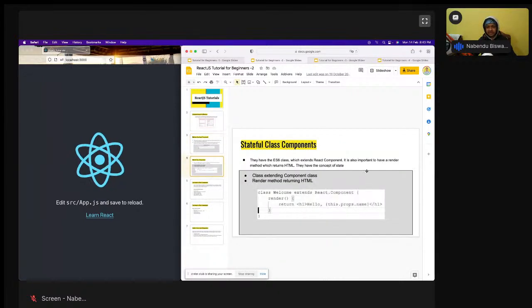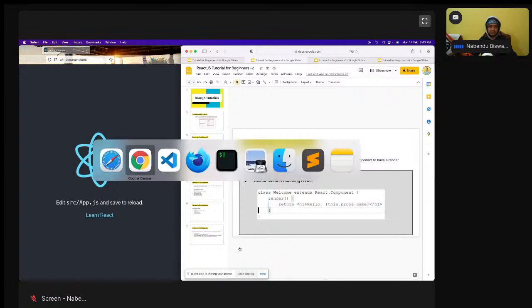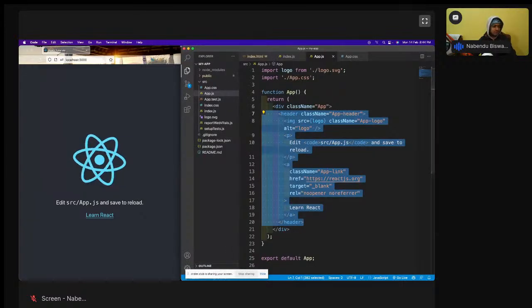And the other is a stateful class-based component, and it is like ES6 classes will be there. Okay, so enough of theory, so let us do it. Let us do it now. Okay, so let us do first the functional component.